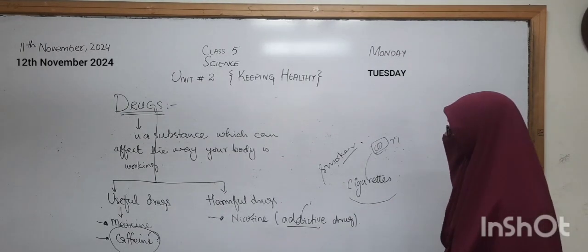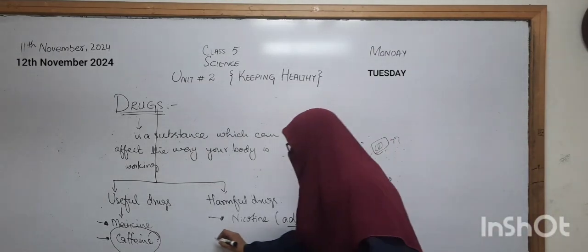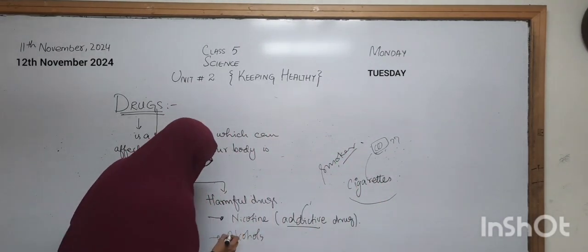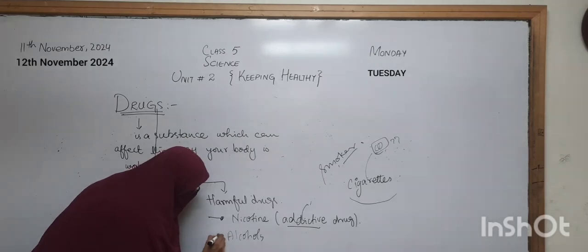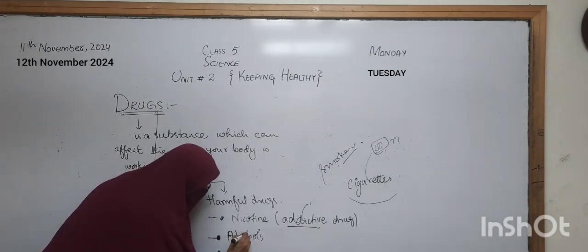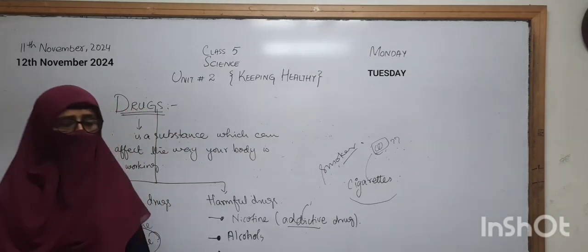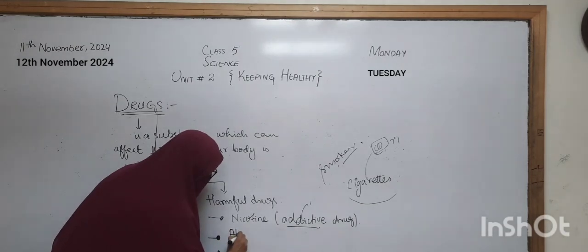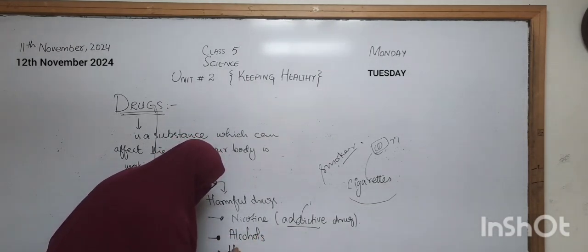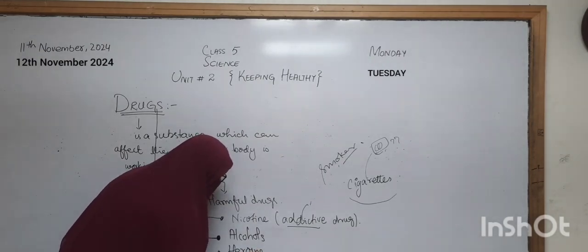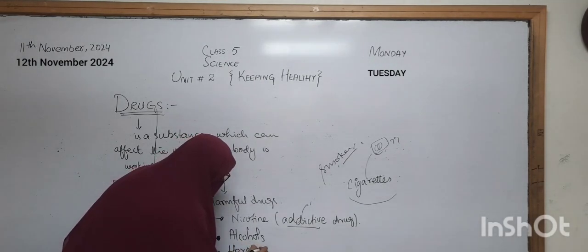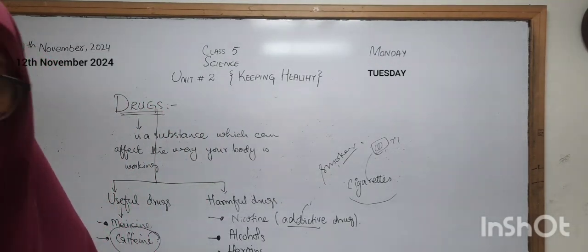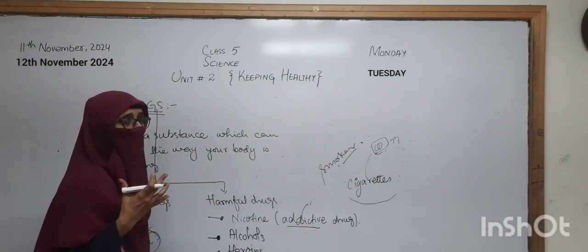Okay, and there are some other harmful drugs, just like alcohol, and there are also some drugs, that is the heroin, or जिसको हम हीरोइन कहते हैं, चर्च और अफ्यून, इस तरह की जो चीज़ें होती हैं, that is very dangerous for our body, because it can have a very negative effect on our body organs.